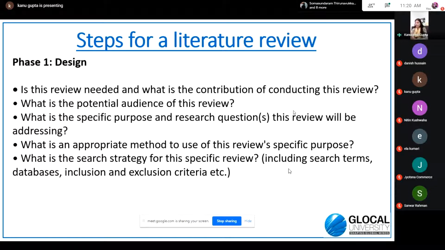So a specific purpose of doing the literature review should exist, and then the research questions should be there, that these are the questions that I want to answer, and for those you do the literature review process. Based on these only, you build up the strategy or the method that you would be using for doing the literature review.